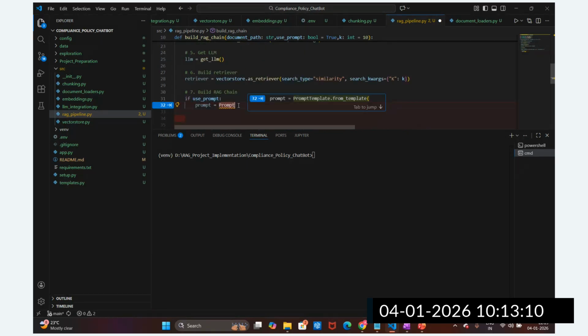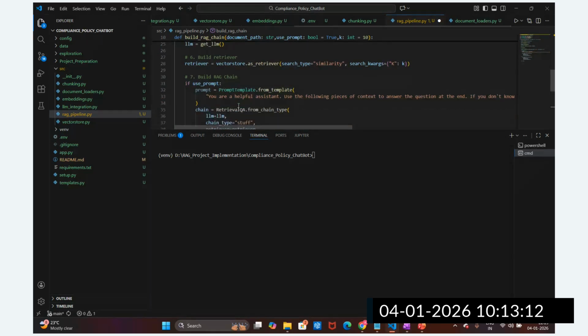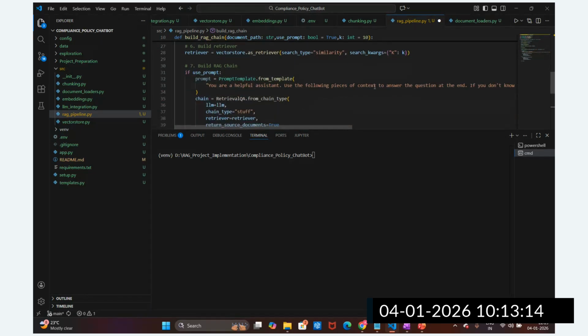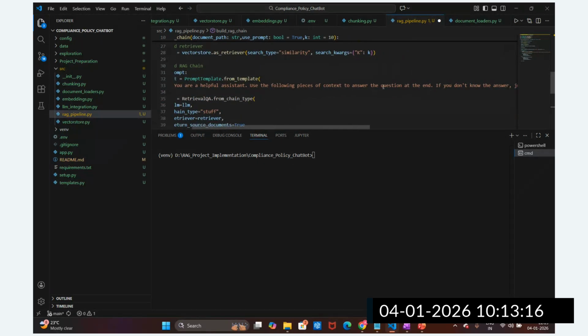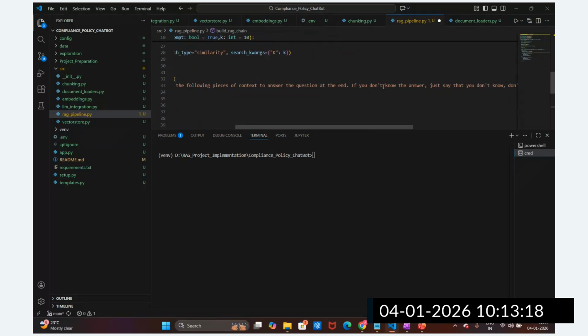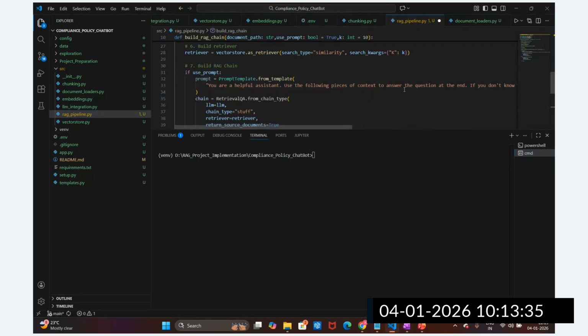If use prompt is there, I'm going to use the prompt template. Now you can see: you are a helpful assistant, use the following piece of context to answer the question at the end. If you don't know the answer, just say you don't know. Don't try to make up the answer. We have provided this instruction to the LLM, or you can customize this as per the requirement. Let me change this a little bit.